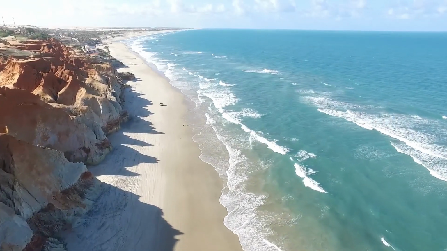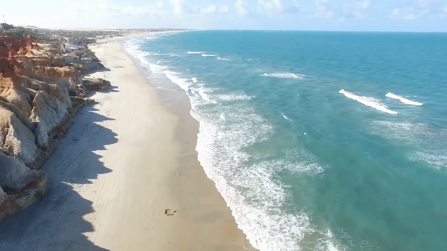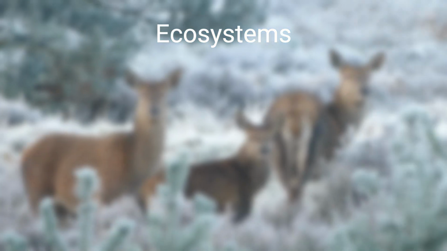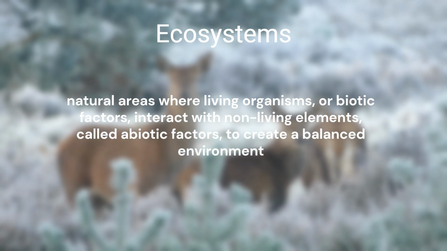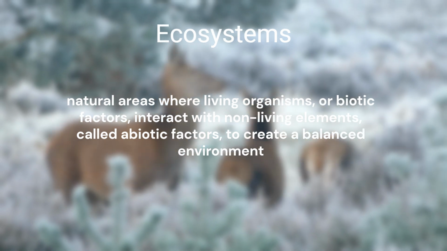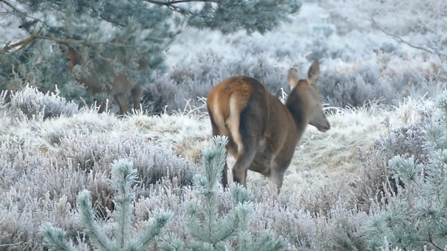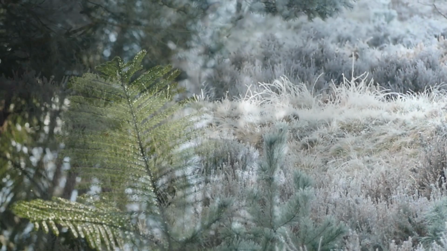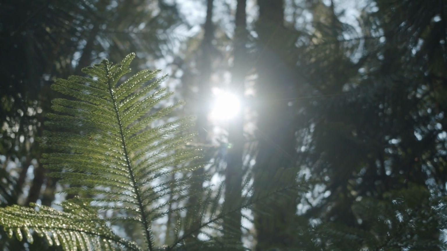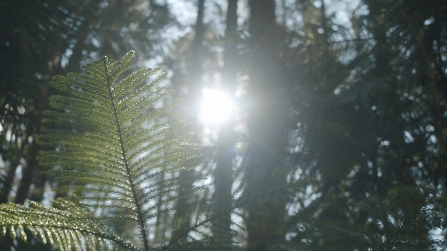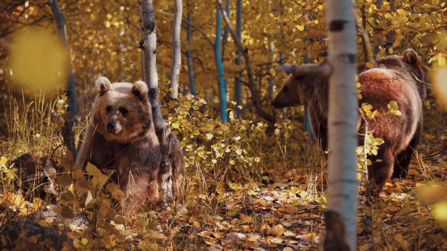Ecology is all about relationships between organisms and their surroundings. At the heart of this are ecosystems, natural areas where living organisms or biotic factors interact with non-living elements called abiotic factors to create a balanced environment. Biotic factors include all living things, from the tiniest bacteria to towering trees. Abiotic factors, on the other hand, are non-living elements like sunlight, temperature, water, and soil. Together, they form the foundation of every ecosystem.